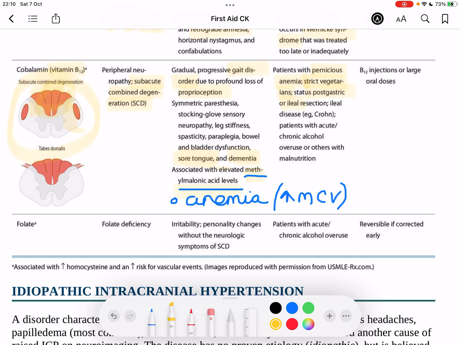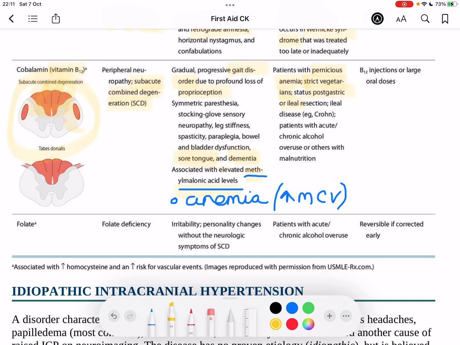When we do the GI module, you will see that Crohn's most commonly affects the terminal ileum. So these specific elements will mean that we don't have absorption of B12, since B12 is absorbed in the terminal ileum. And then obviously patients who have acute or chronic alcohol overuse or other types of malnutrition.